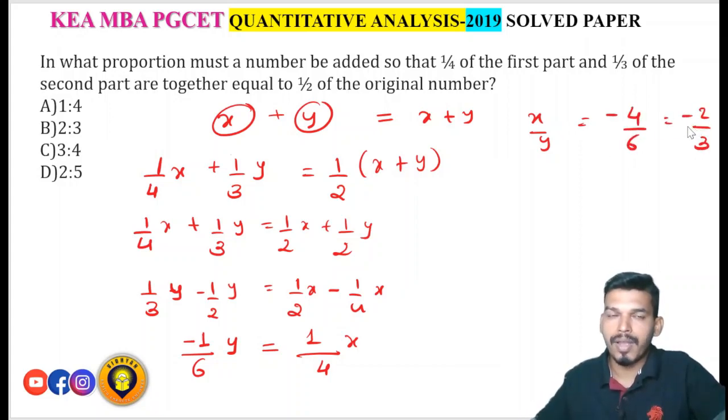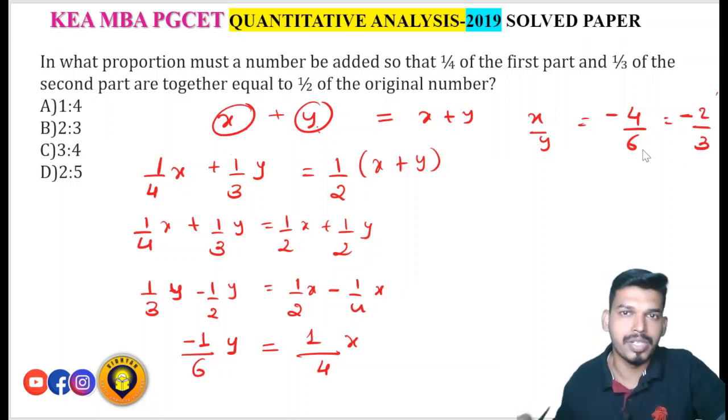So actually the question here is wrong, because the ratio cannot be negative. Ratios cannot come in negative values because x and y are the two parts, right? So these two parts cannot be negative. It has to be positive only. So this question has an error. All these four options cannot be right because the question itself is wrong. But the method to solve this question is like this. So but this question is an error.